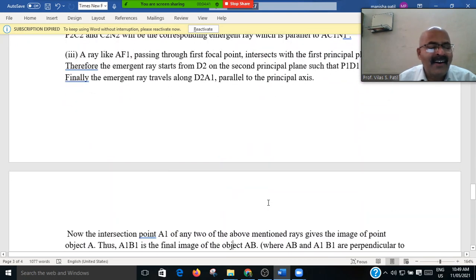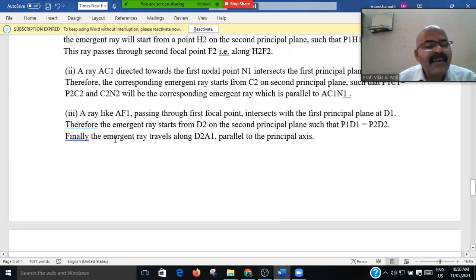And the third one is the ray F1, that is the last ray. The ray F1 passing through the first focal point intersects the first principal plane at D1, and therefore the emerging ray from D2 is PD1 and PD2 along the principal axis आहे आपल्याला, आणि हे इथं आपल्याला principal points देत आहेत.